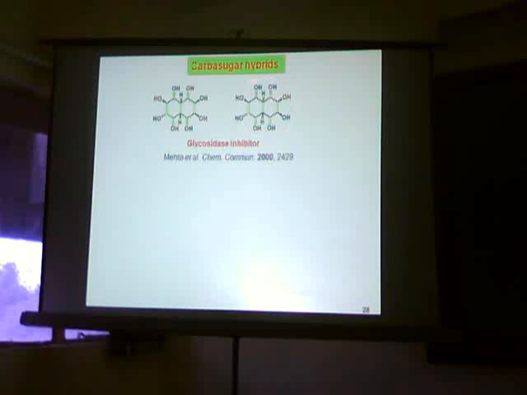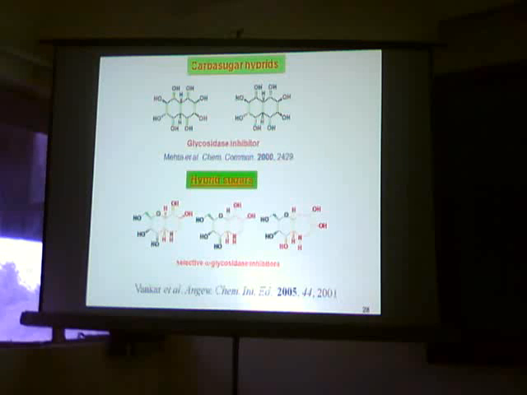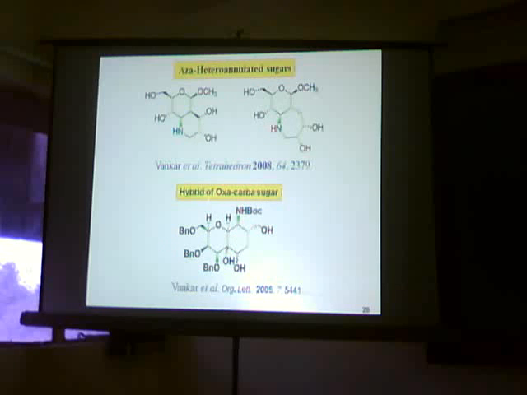Mehta et al. have synthesized an engineered carba sugar, and this particular engineered carba sugar was shown to have better inhibition than the parent carba sugar. From our group, we recently reported the synthesis of hybrid sugars, which are hybrids of D-galactose and nojirimycin and its analog, which were found to be good selective alpha-glycosidase inhibitors.